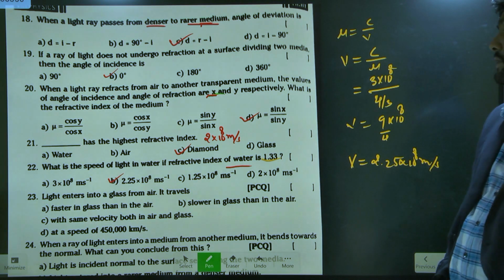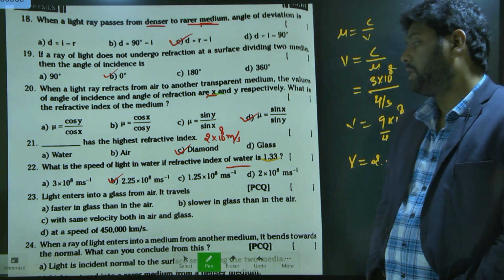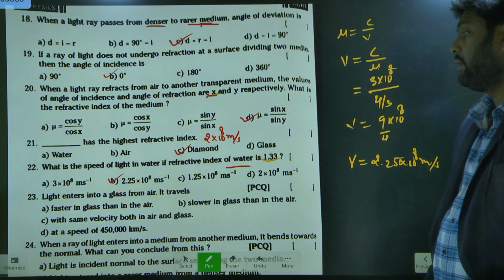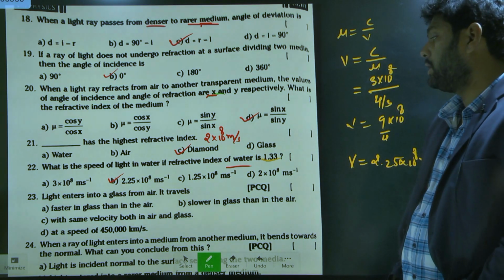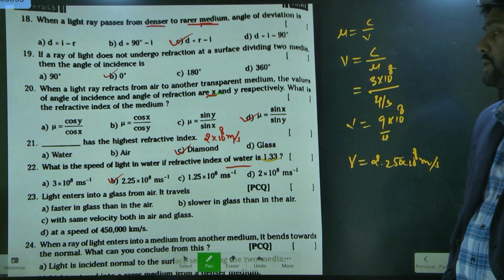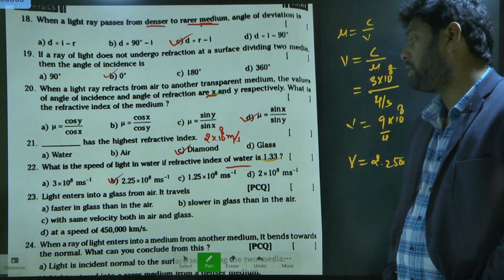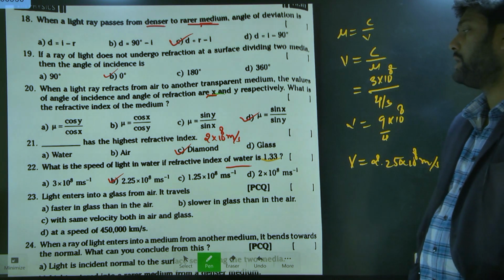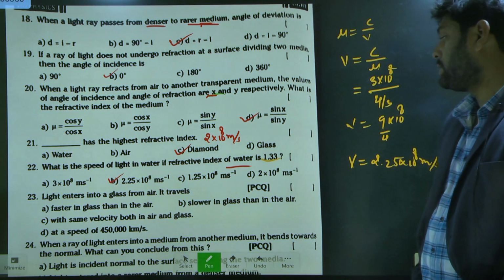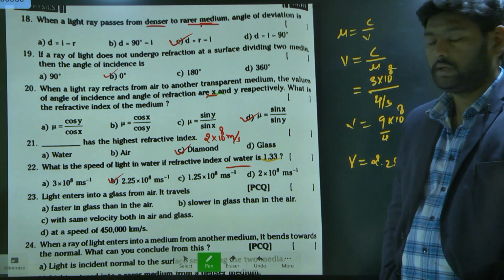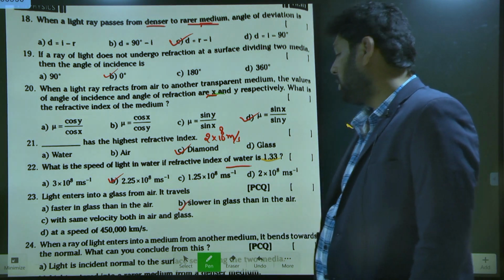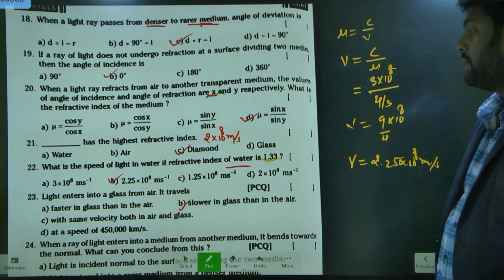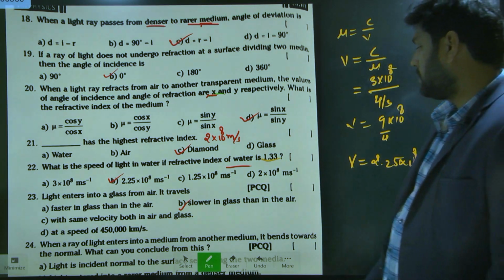Which of the following is correct? Light entered into the glass from the air. First option is faster in glass than in air, second is slower in glass than in air. Option B is correct.